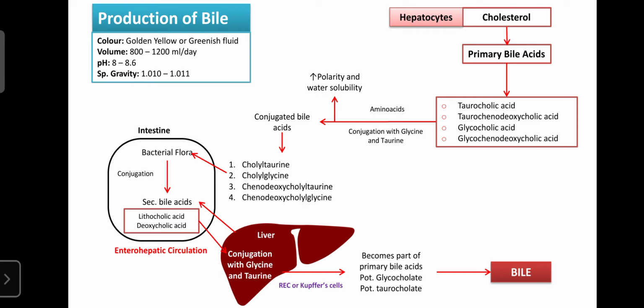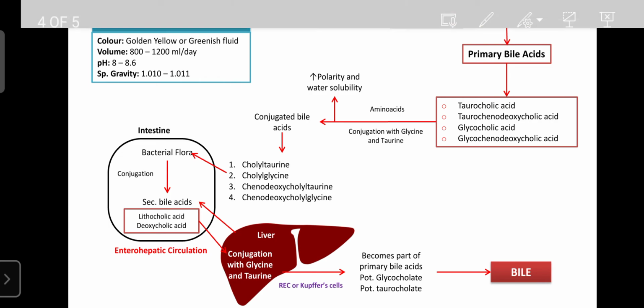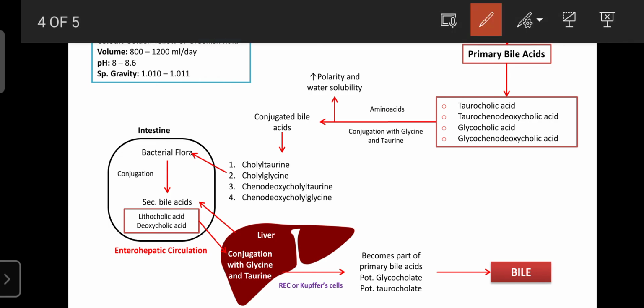Regarding production, the hepatocytes are the special type of liver cells. They are involved in the metabolism of cholesterol and the synthesis of bile acids by utilizing the cholesterol. So the hepatocytes utilize the cholesterol and are involved in the synthesis of the primary bile acids.